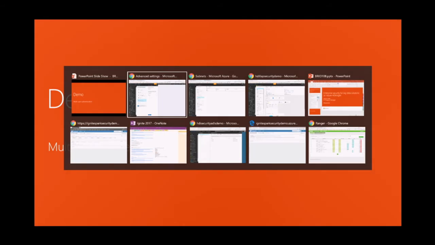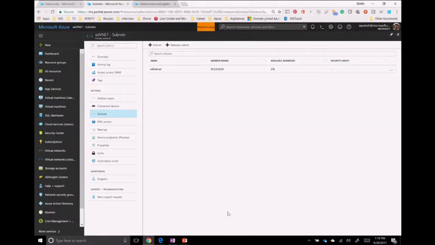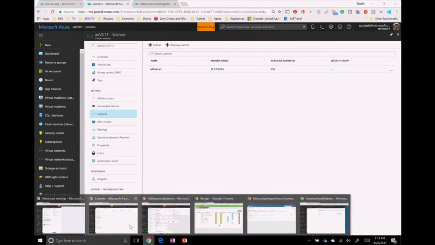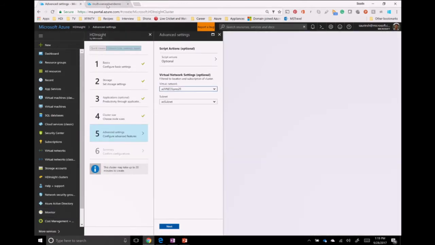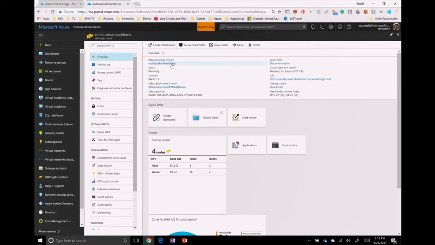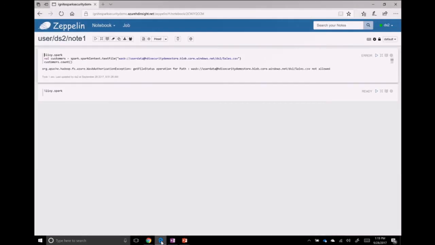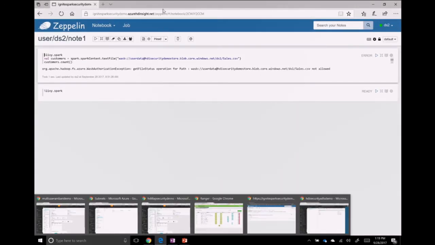So let's see some demos on the multi-user authentication. Previously, I showed you an HDInsight cluster, which was this multi-user Ambari cluster. I had logged in on the cluster using the admin account.